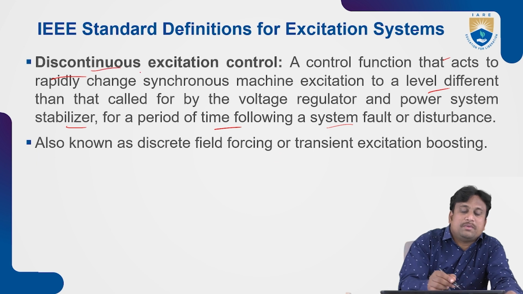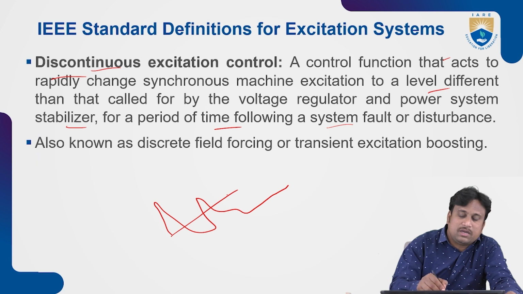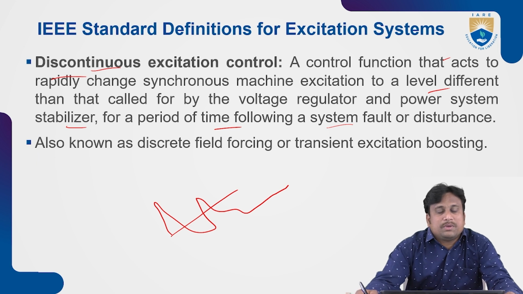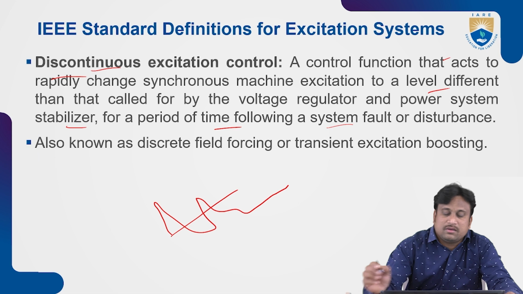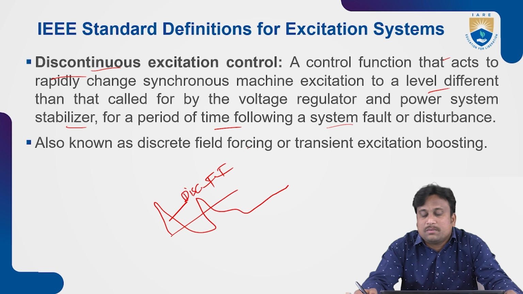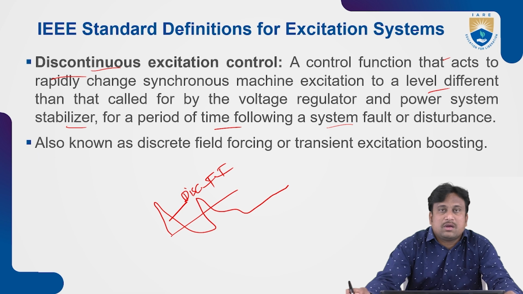This is treated as a discontinuous excitation control system, and it may lead to malfunctioning of the system parameters. It is also known as discrete field forcing, one of the mechanisms, or transient excitation boosting. These are the parameters which will mostly influence the whole system.